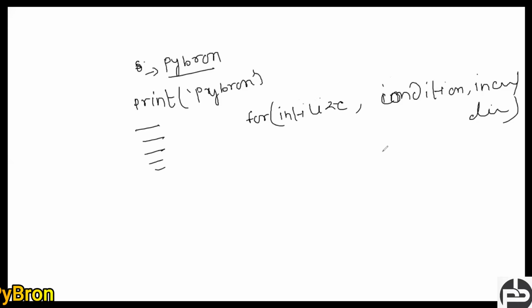These are the syntax for other programming languages like C, C++, Java. But in case of Python, it is not like that. In Python, everything is handled at the backend. You do not need to initialize anything at all.